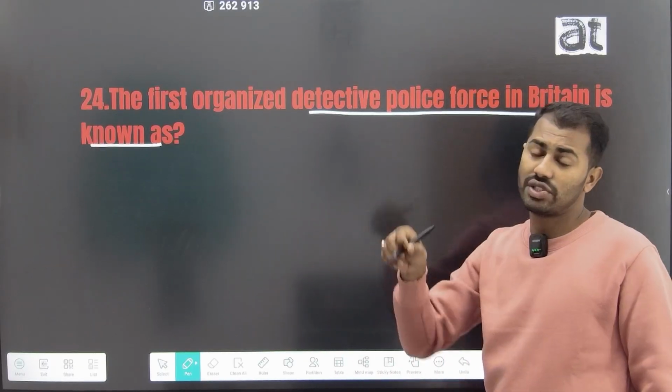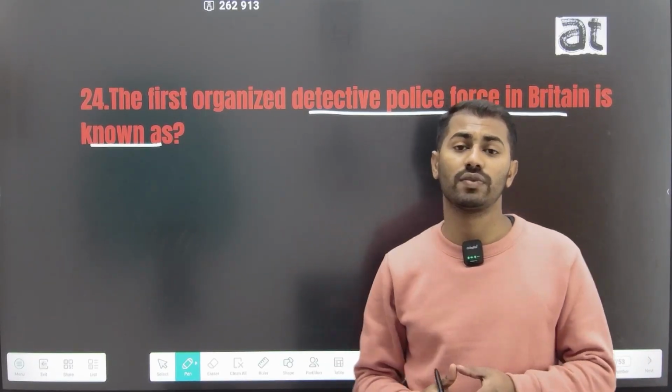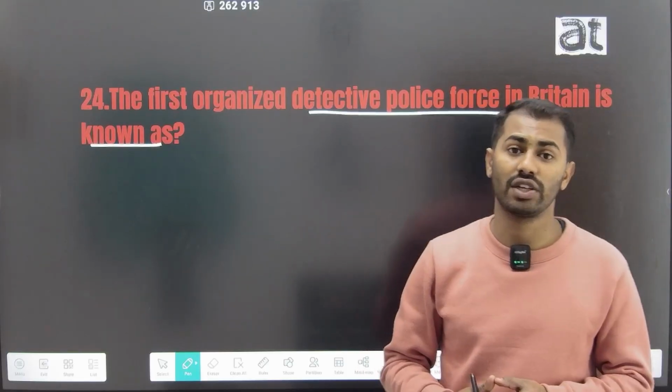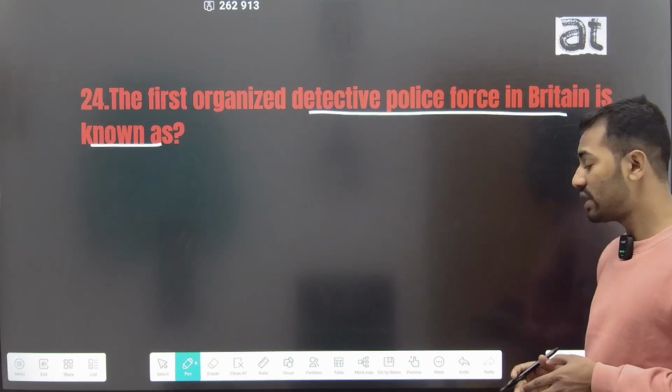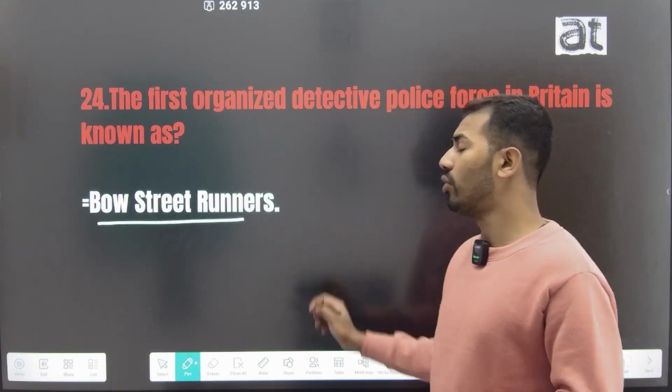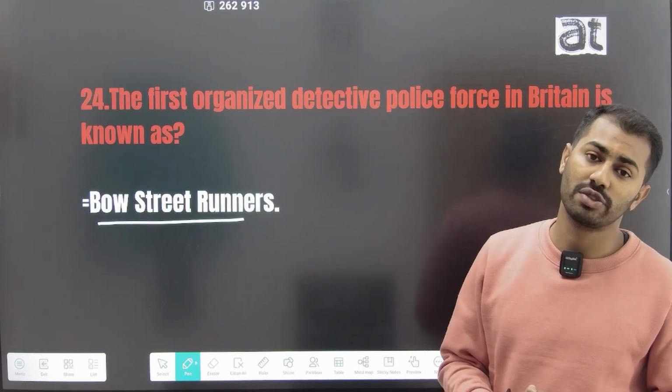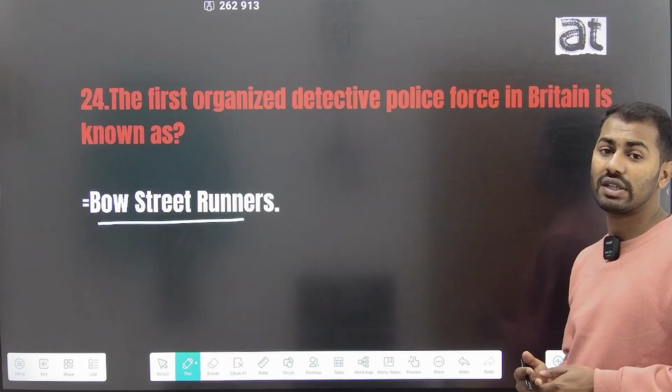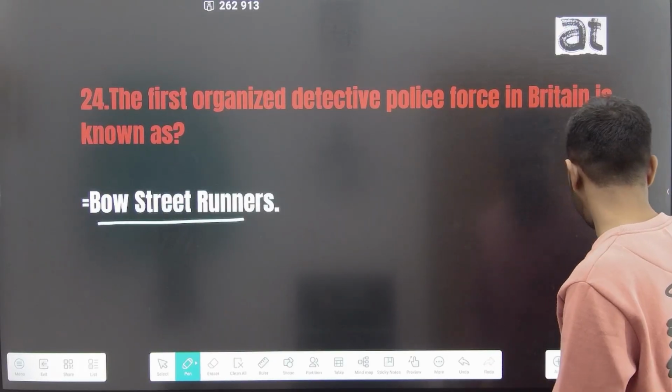In the 18th century, the police force first came into existence, and it started in Britain, and the police force is known as Bow Street Runners. Bow Street Runners are the first British police force, which started in the early 18th century.